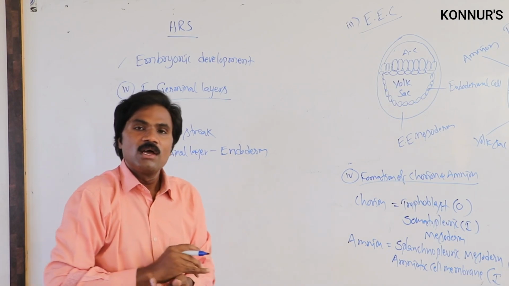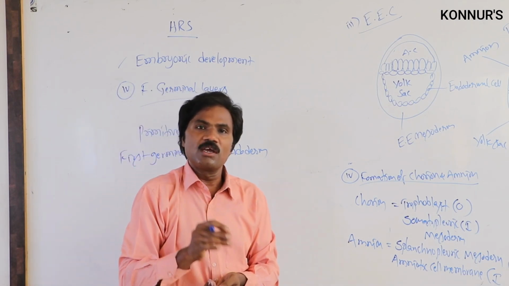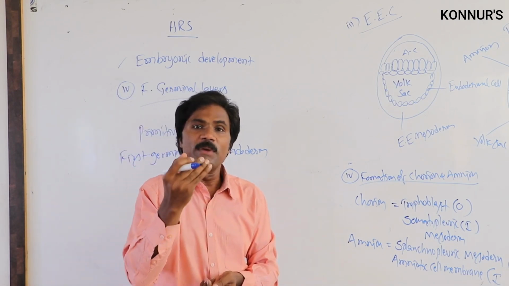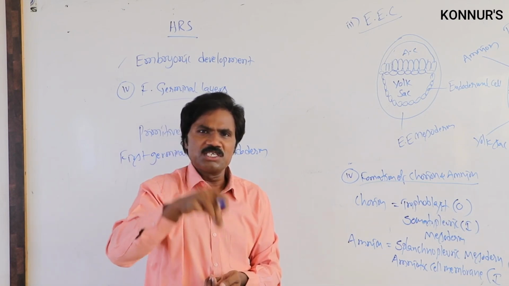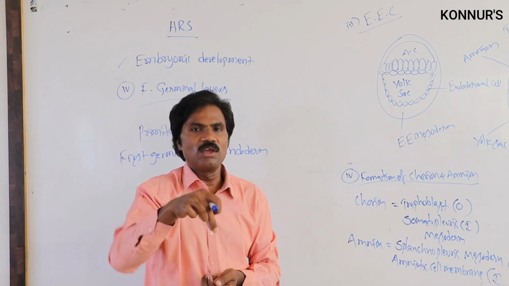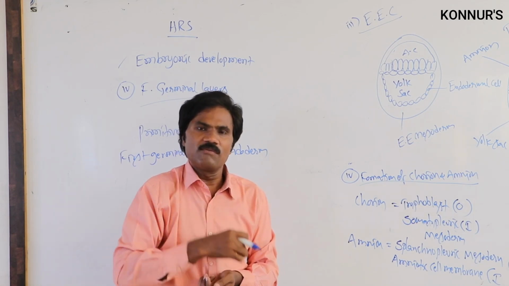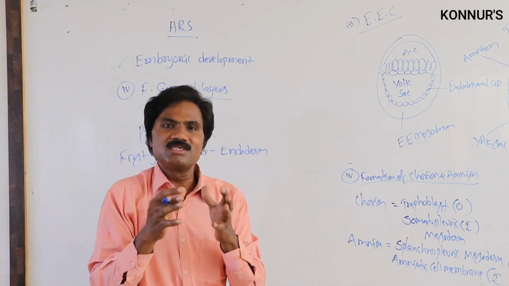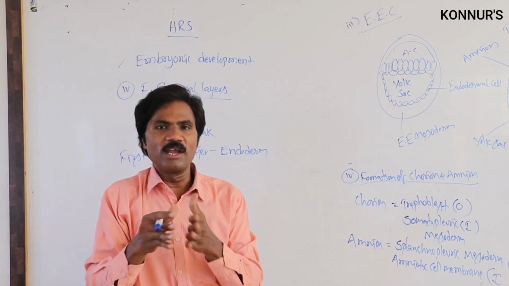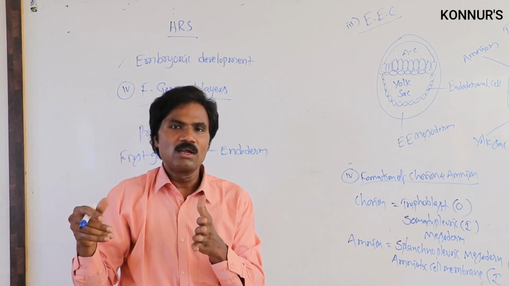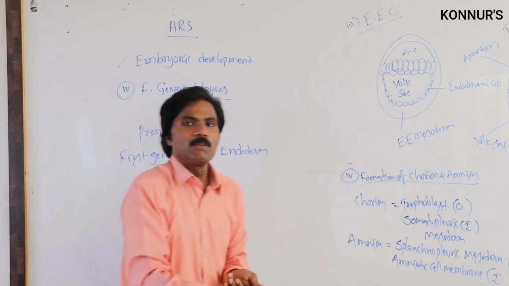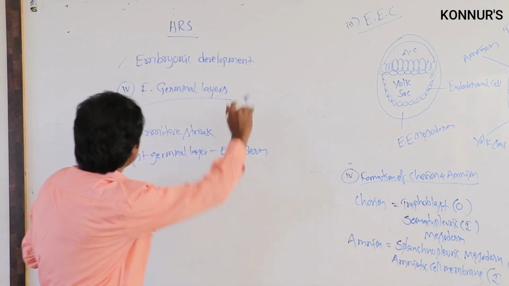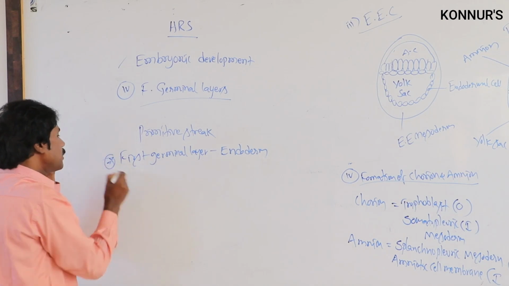After formation of the primitive streak, normally it forms in the epiblast. There, invagination of a number of cells takes place. After invagination of these cells, some of these cells proliferate into the hypoblast, and then formation of endoderm and the mesoderm takes place like this. This is very important.